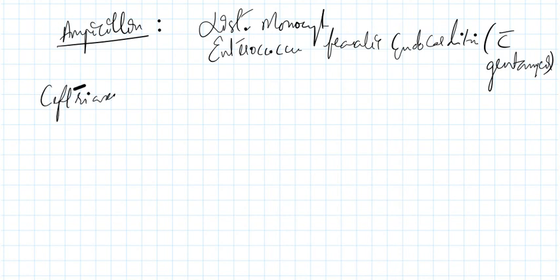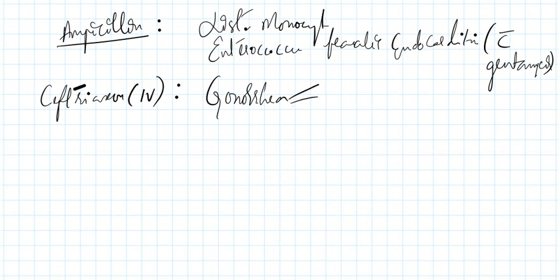Now coming to the next drug, it is ceftriaxone. Ceftriaxone is used as an IV drug. First, ceftriaxone IV is the drug of choice in gonorrhea. You should know all forms of gonorrheal infection, their clinical features, complications, and ultimately the drug of choice, that is ceftriaxone IV.